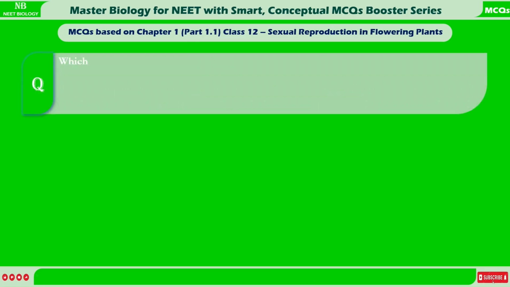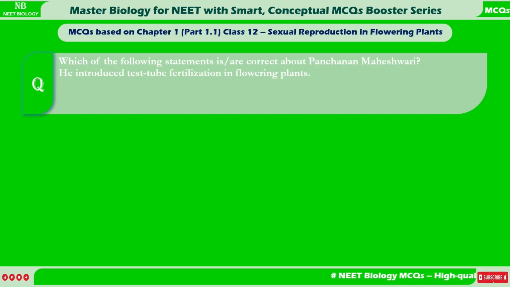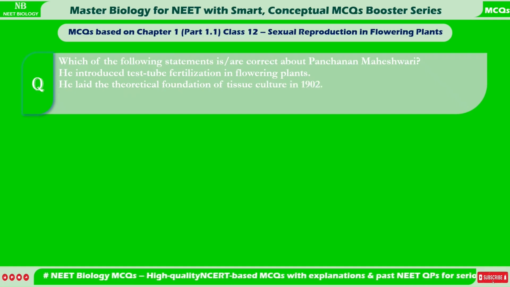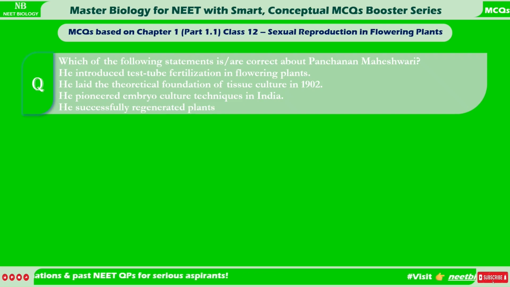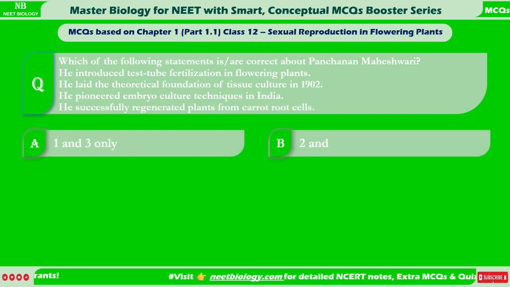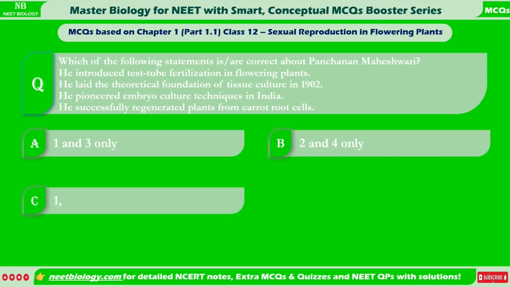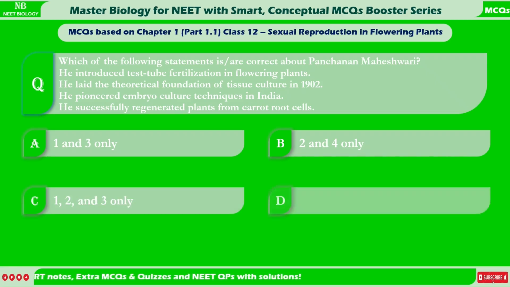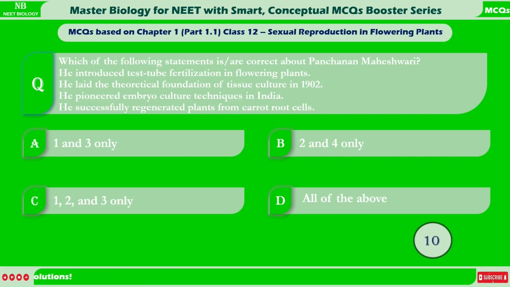Which of the following statements are correct about Panchanan Maheshwari? 1. He introduced test tube fertilization in flowering plants. 2. He laid the theoretical foundation of tissue culture in 1902. 3. He pioneered embryo culture techniques in India. 4. He successfully regenerated plants from carrot root cells. A. 1 and 3 only. B. 2 and 4 only. C. 1, 2, and 3 only. D. All of the above.